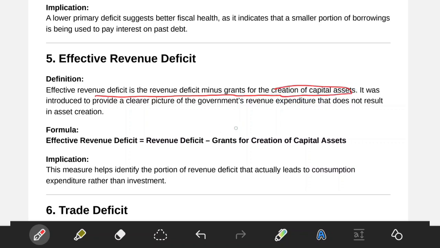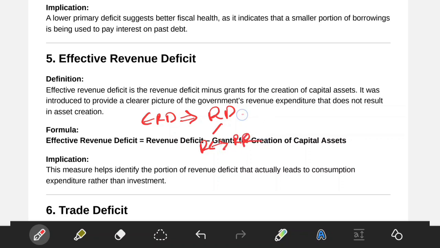The central government will also transfer to the state governments, according to the tax devolution formula. So effective revenue deficit is nothing but revenue deficit, where revenue expenditure is more than revenue receipts (RR), minus grants for creation of capital assets (GCCA).